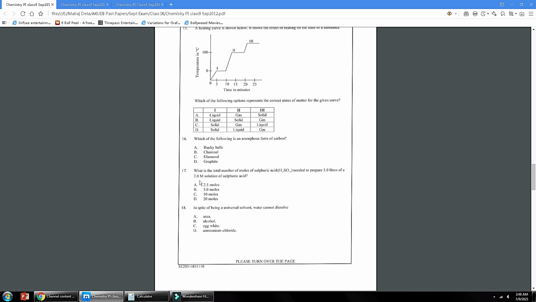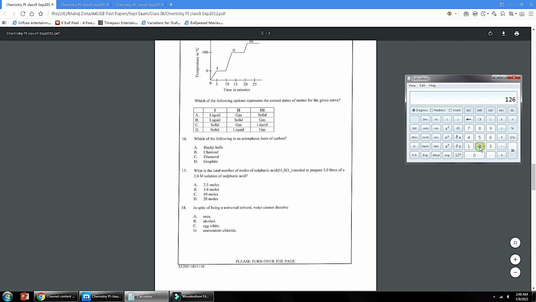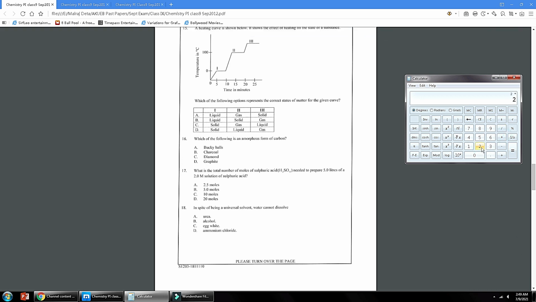Number 17, what is the total number of moles of sulfuric acid needed to prepare 5 liters of 2 molar solution of sulfuric acid? Molarity is given, volume is given. You need to use the formula: molarity is equal to the number of moles of solute divided by volume in liters. Volume is given in liters already. You need to multiply 2 with the volume. You will get the answer, the number of moles, which is 10. So option C is the correct answer.